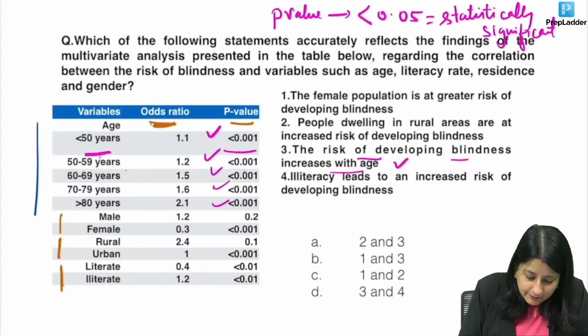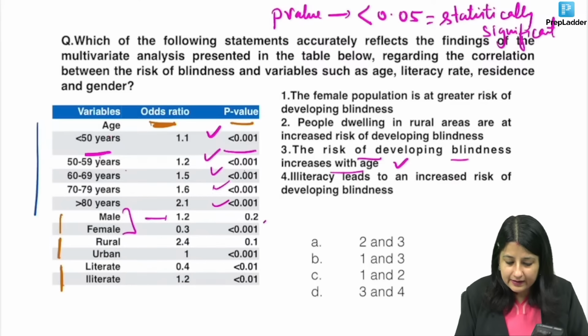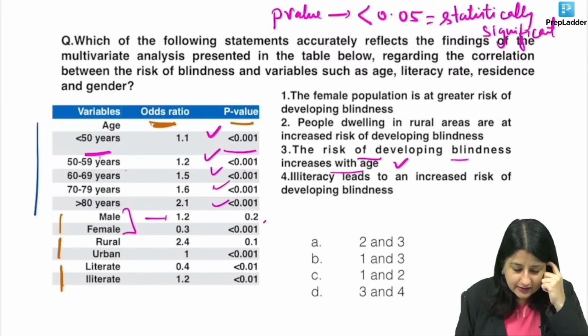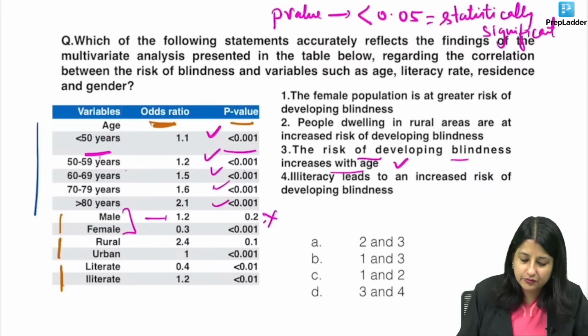Now look at male, female. What can you see over here? If you see the male population, guys, 0.02. That means it is not significant. Leave it.